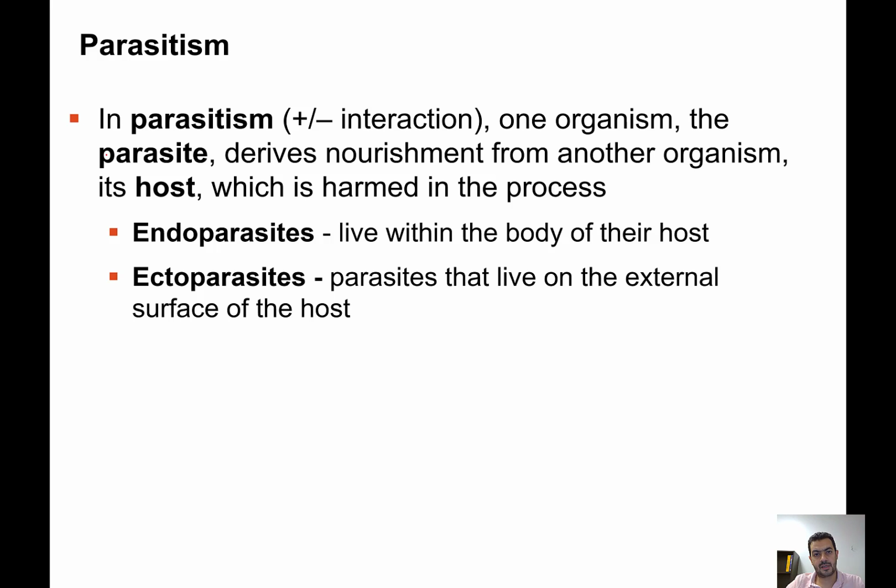In the endoparasites, the parasites live within the body of their host, so you can think of nematodes, for example, living inside their host. And in the ectoparasites, the parasite is living on the external surface, on the skin of the host. For example, you can think of ticks or lice.